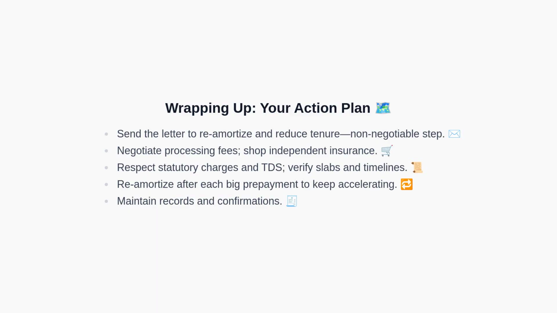To wrap up, your action plan is clear. Send a written request to re-amortize and reduce tenure. Negotiate processing fees and shop for independent insurance. Treat statutory charges and TDS as compliance items, and verify current slabs and timelines. After each major prepayment, ask the lender to re-amortize again to keep your payoff accelerating. Maintain a complete record of all submissions and confirmations.